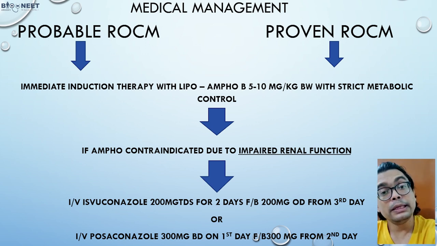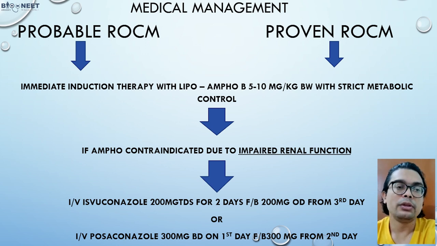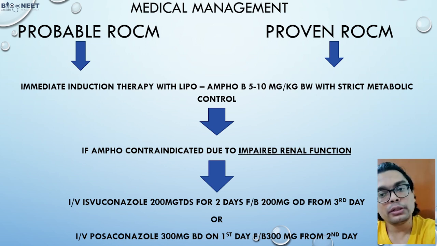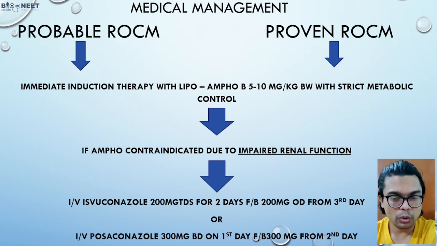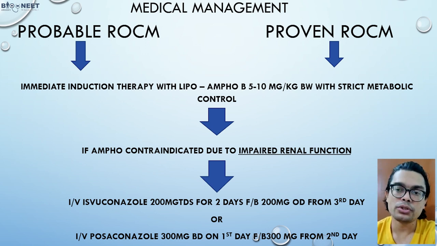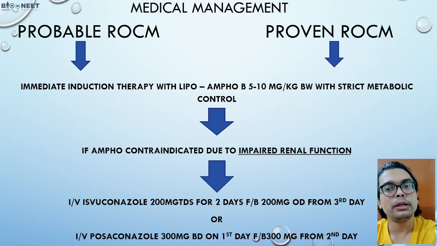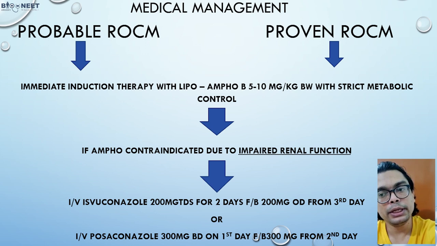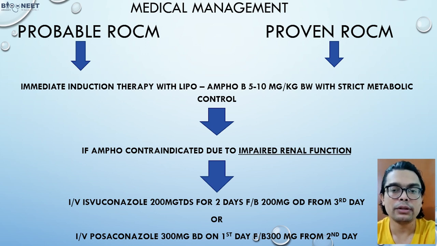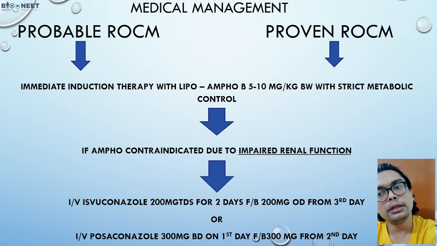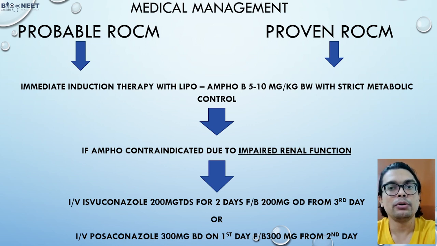If amphotericin B is contraindicated because of renal function impairment, then you can start isavuconazole: 200 milligram TDS for the first 2 days, followed by 200 milligram OD from the third day. Or you can use posaconazole: 300 milligram BD on day 1 and then 300 milligram once daily from the second day. So this is all about the medical line of management.